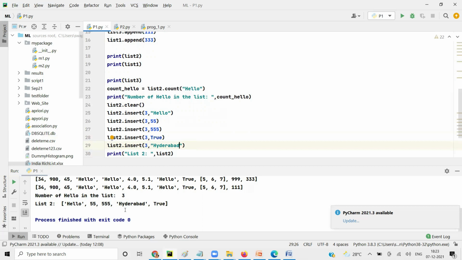So when you didn't add that position, it added as the last position. We said third, even though there's no list, so it added at first, second, third, fourth. Now it has the fourth element. So now if you try to give position 4, the fourth position will be pushed to fifth and it will add. It pushes and adds.